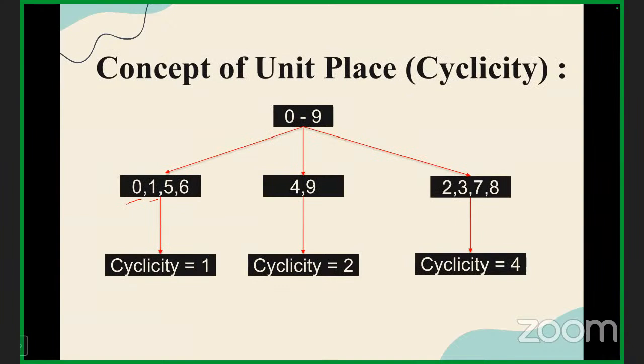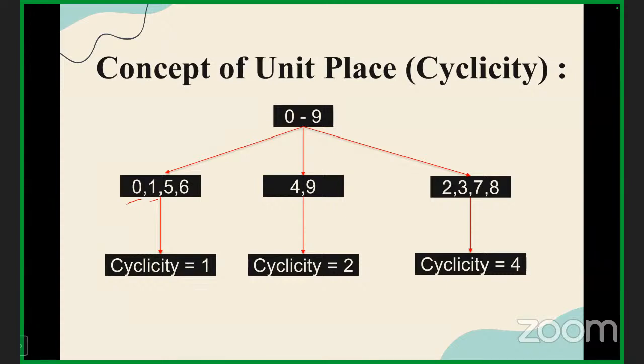Cyclicity means, if we are supposed to find out the unit place of large numbers which are in powers, right? So what we have done, we have divided the whole numbers like 0 to 9 into 3 categories. 0, 1, 5 and 6, this is the first category. And then 4 and 9, this is the second category. And 2, 3, 7, 8. These are the numbers that may come at the unit place of the base. Base, you understand, right? Like 23 to the power 59. So 23 is base and 59 is power. Understood?